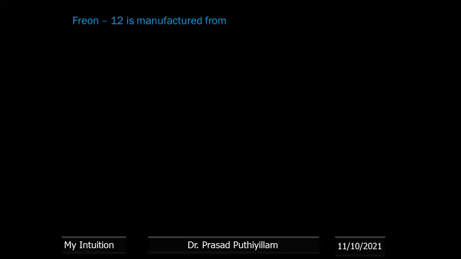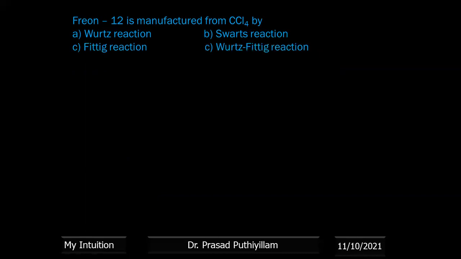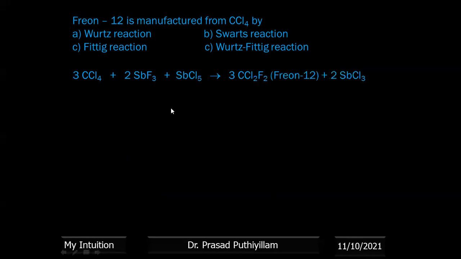Now Freon 12 is manufactured from carbon tetrachloride by Wurtz reaction, Swarts reaction, Fittig reaction, or Wurtz-Fittig reaction. Freon is a fluorochloro compound, so fluorine is also there. To get an alkyl fluoride, the best reaction is CCl4 plus SbF3 with SbCl5 gives CCl2F2, Freon 12, plus SbCl3. To attach fluorine to the alkyl group, this is carbon tetrachloride, with a methyl group present, and we need to add fluorine.